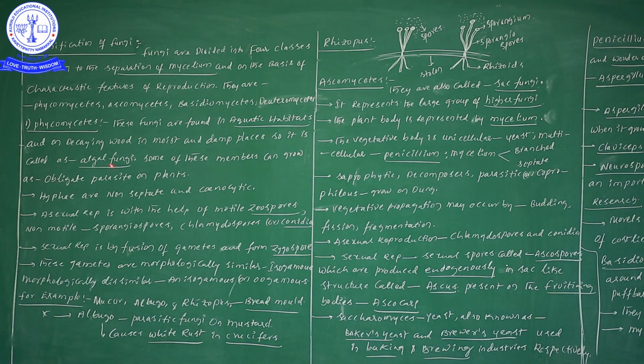So it is also known as algal fungi. Don't forget about Phycomycetes; we also call them by one more name, algal fungi.